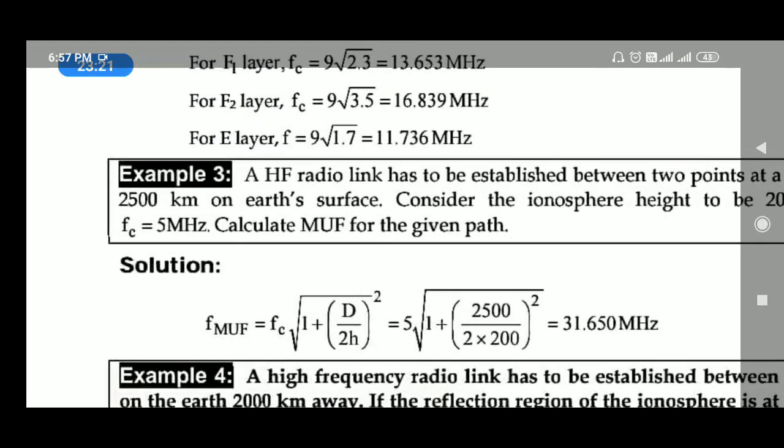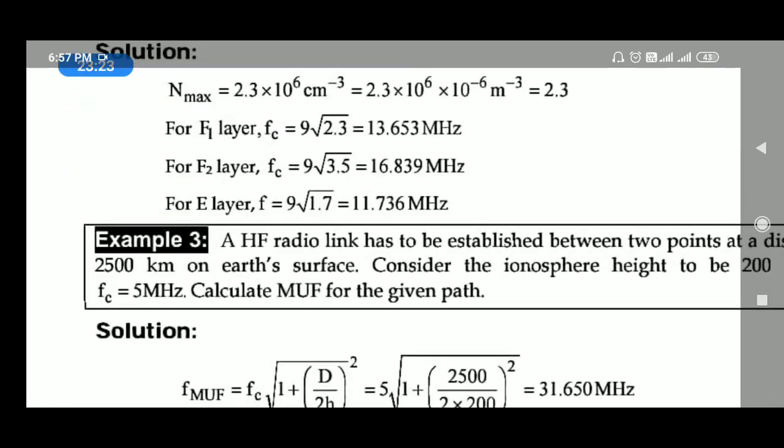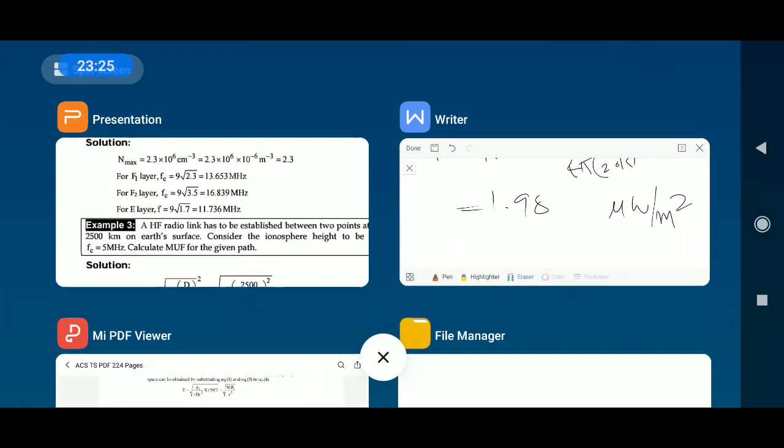So we will see this type of formulas and problems.